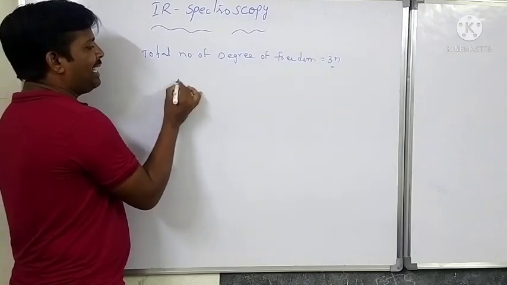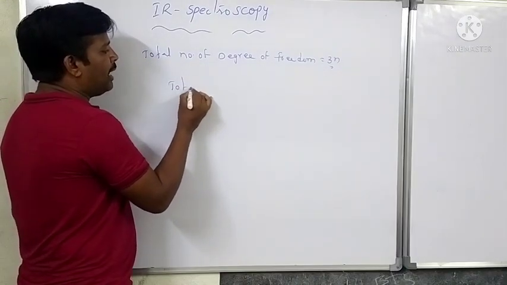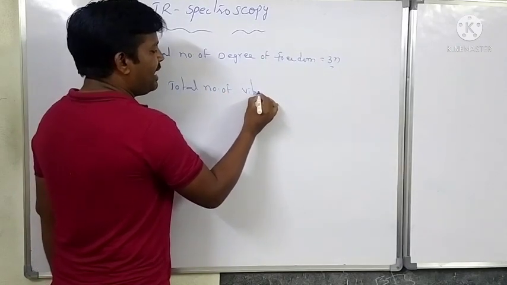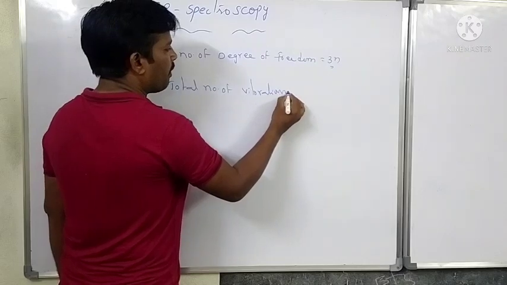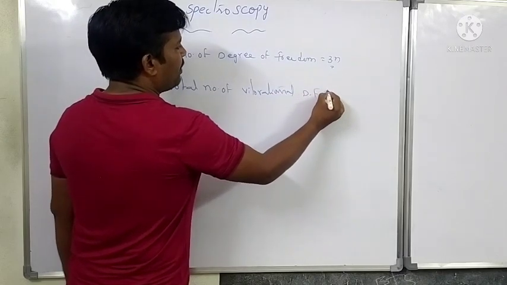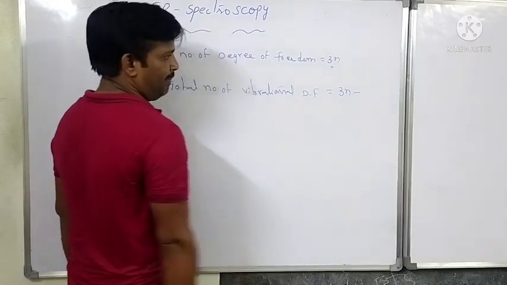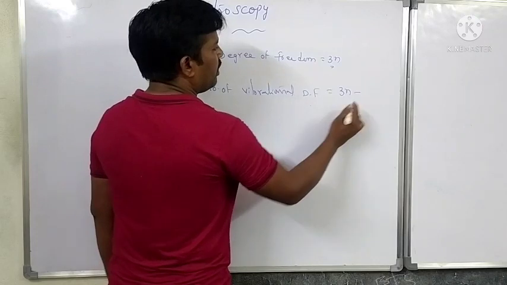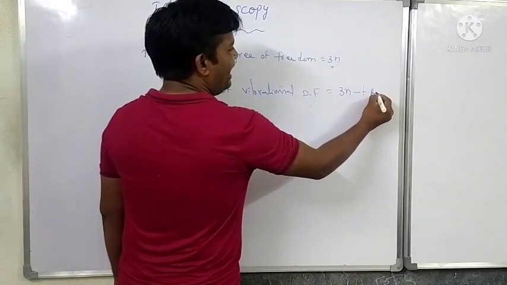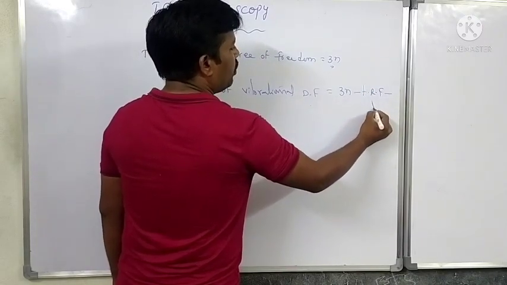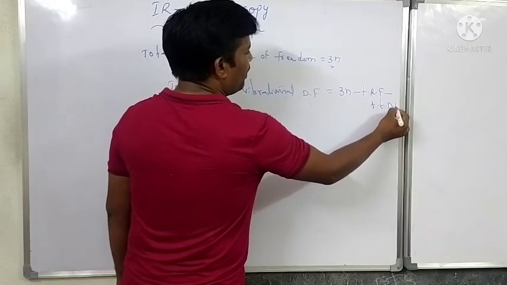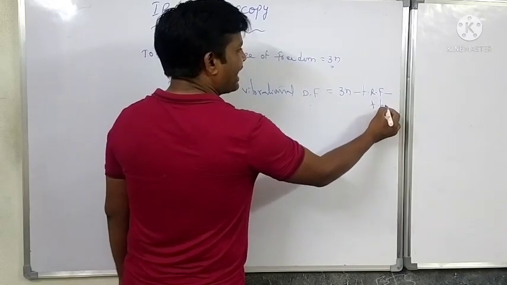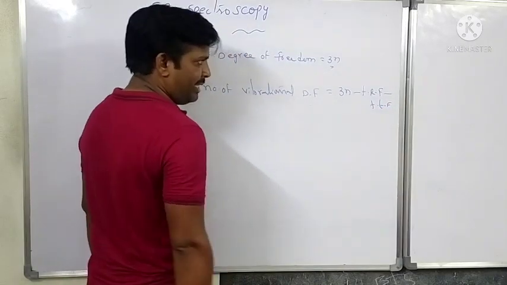Therefore, the total number of vibrational degrees of freedom is equal to 3n minus the total number of rotational degrees of freedom minus the total number of translational degrees of freedom.